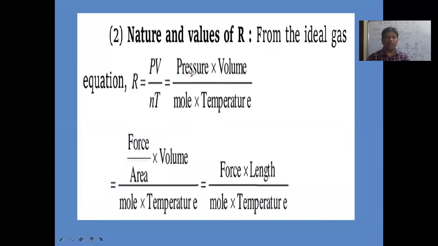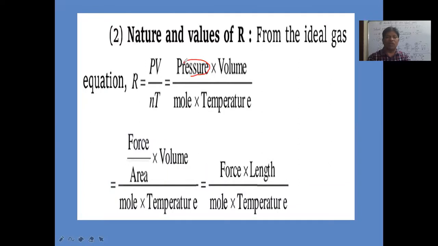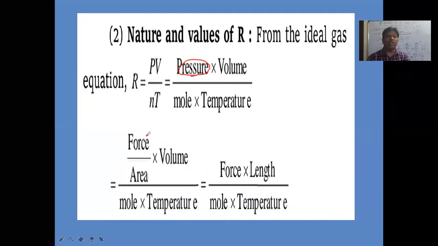And in place of pressure, what can we write? Pressure is force by area. The force acting per unit area is called pressure. So in place of pressure, we have written force by area, into volume.